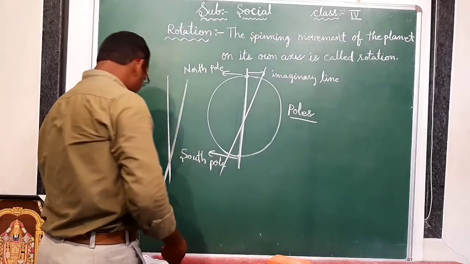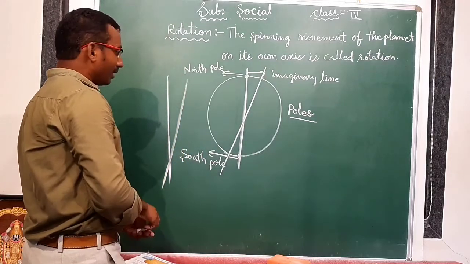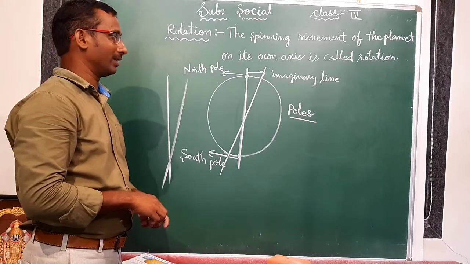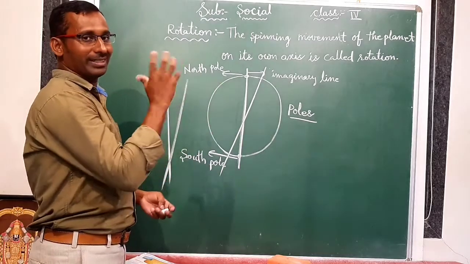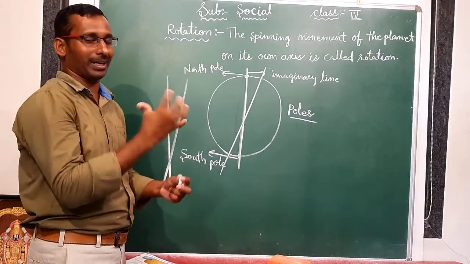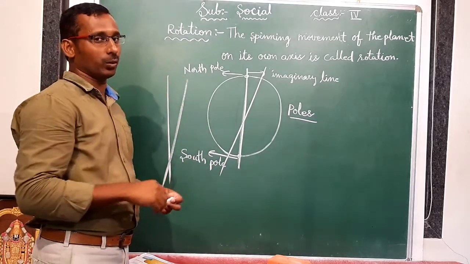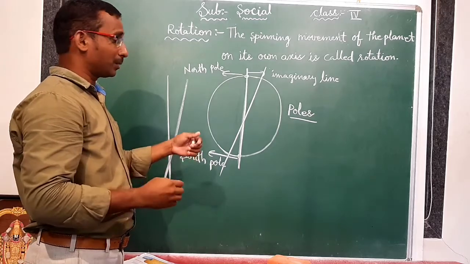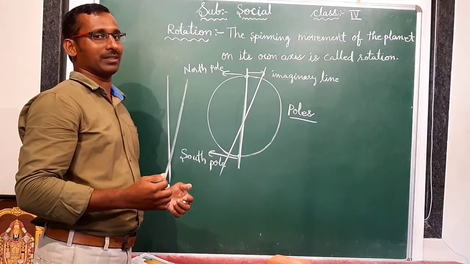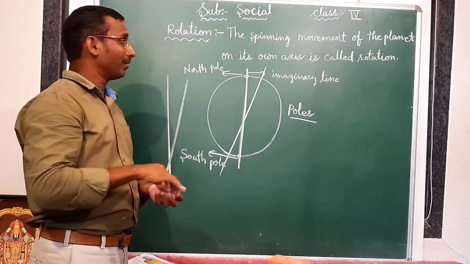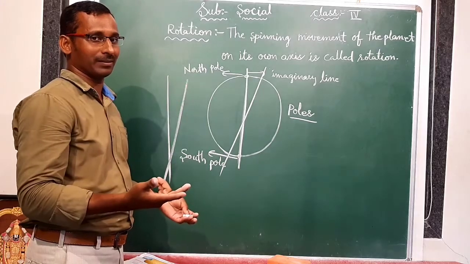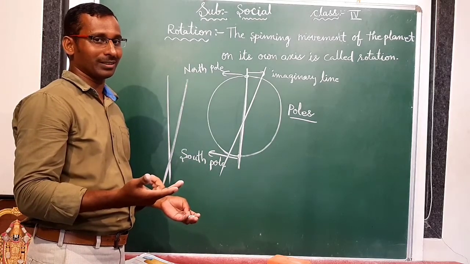So this is called rotation. Okay. And what happens in this rotation? Now Earth is rotating on its own axis. Is it clear? Not only Earth, all planets are rotating on their own axis. But especially we are all living on the Earth. So what will happen on the Earth when Earth is rotating on its own axis? Do you know about that?